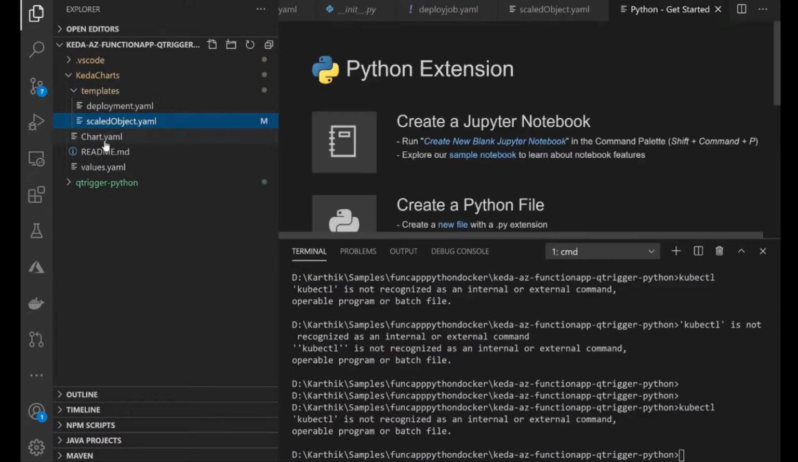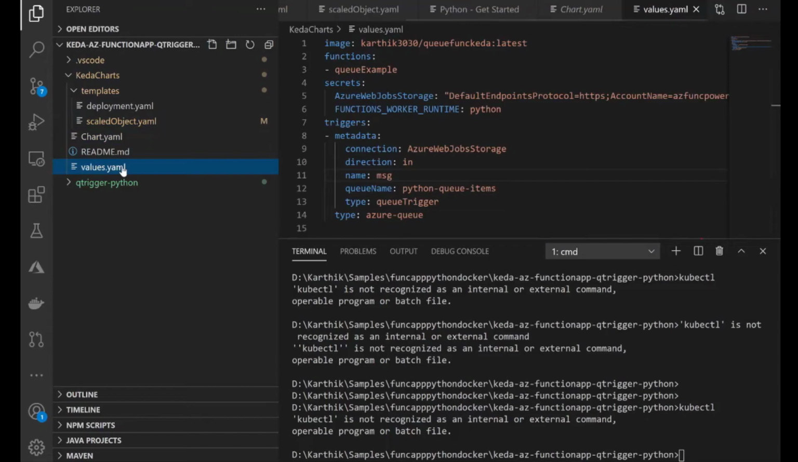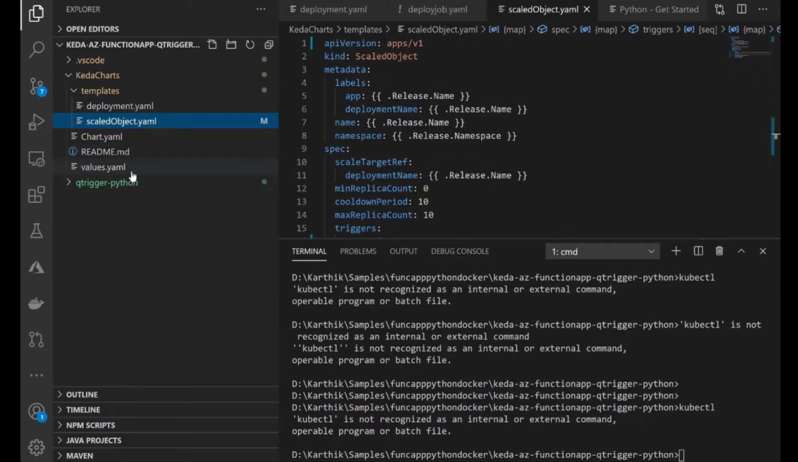So you need to create a chart.yaml which tells you the version and also the sources. You can even put maintainers. There are multiple things you can see later, but this is something like a metadata file to talk about what your chart is. It's nothing more than that. You can give it some name, some version, and some maintainer name and email and those details. Okay, fine. The main files are the three files: values.yaml, deployment.yaml, and scaledobject.yaml. These are the three files you need to know before understanding it.